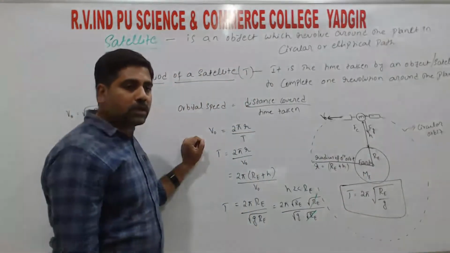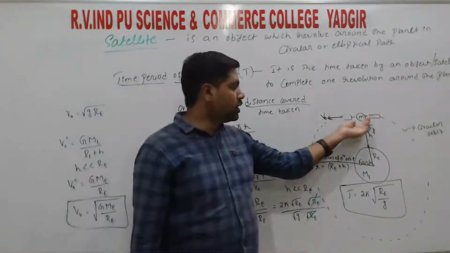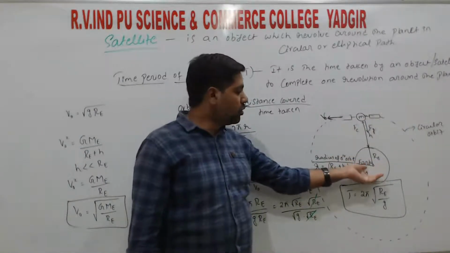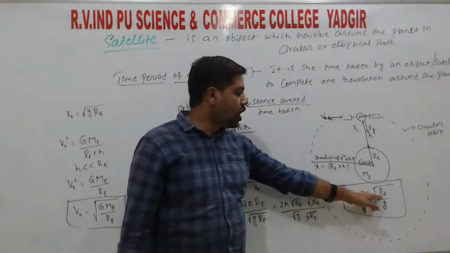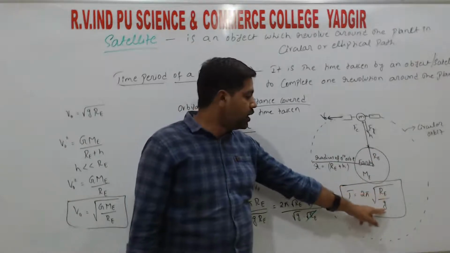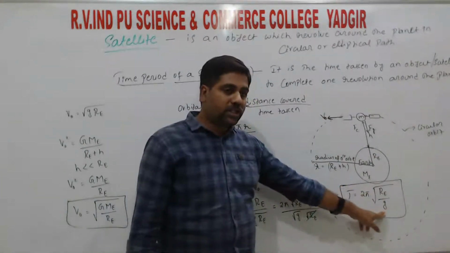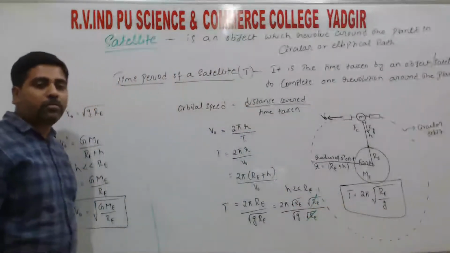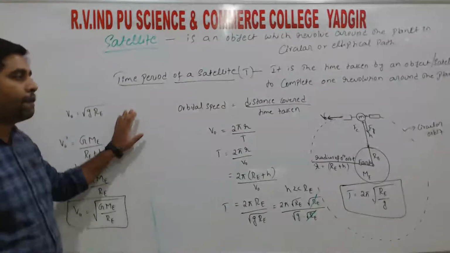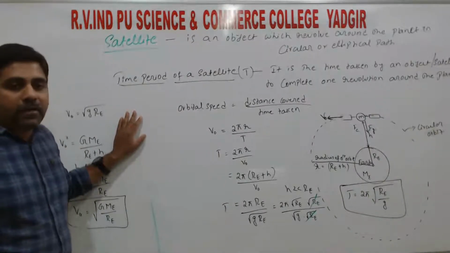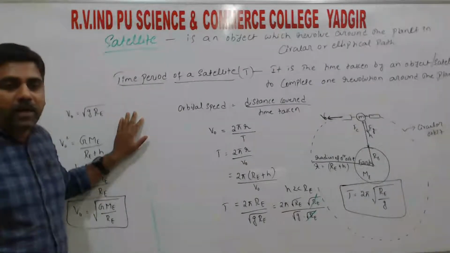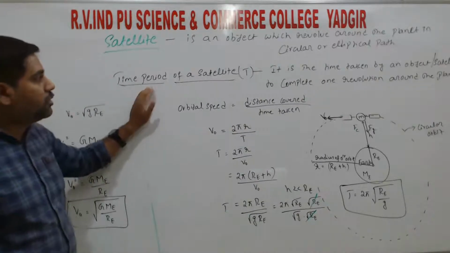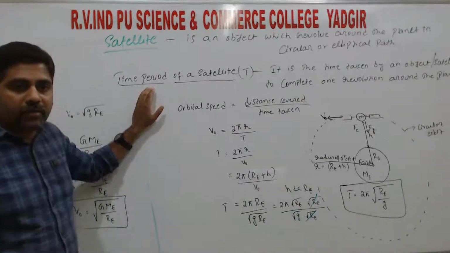So now if we consider the object as the moon, and take earth also as a planet, we can substitute the values of re and g, which we know, right? From that we can find the time period of an object to revolve around the planet. So this is the time period of a satellite, right?